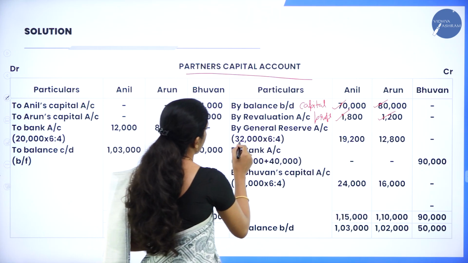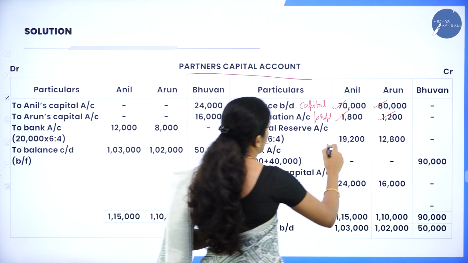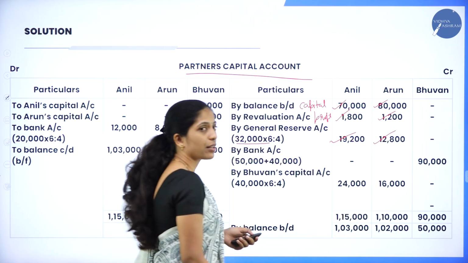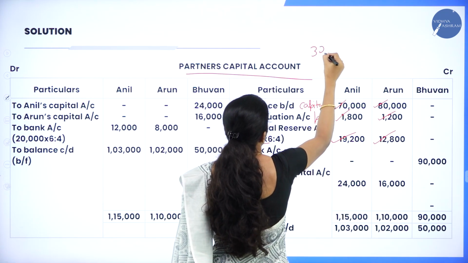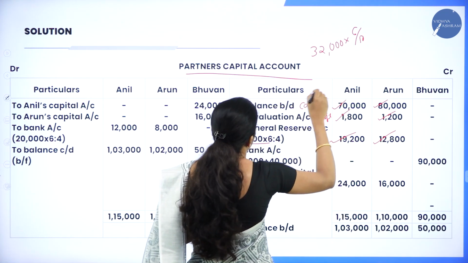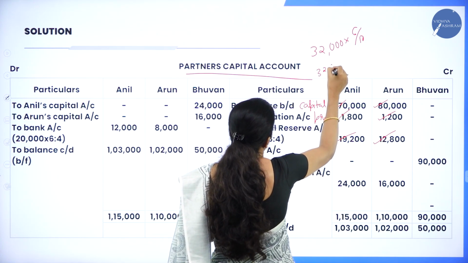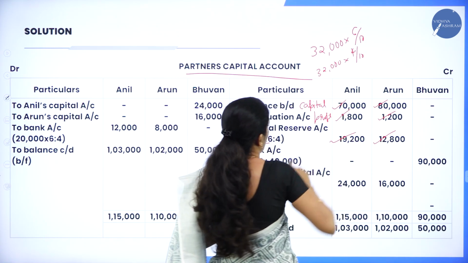So, by general reserve 32,000 into 6:4. When you divide, you will get 19,200 and 12,800. Now, how to divide? Here 32,000 into 6 divided by 10. In the same way, for the other one, 32,000 into 4 divided by 10. So, this is their ratio 6:4.